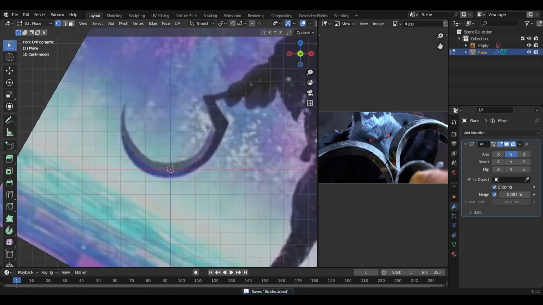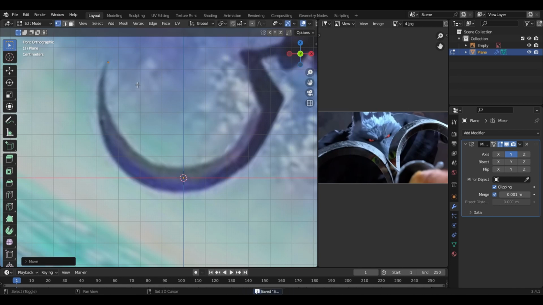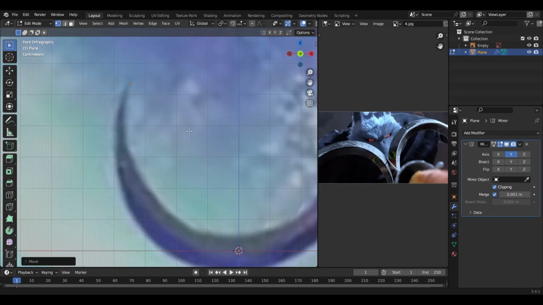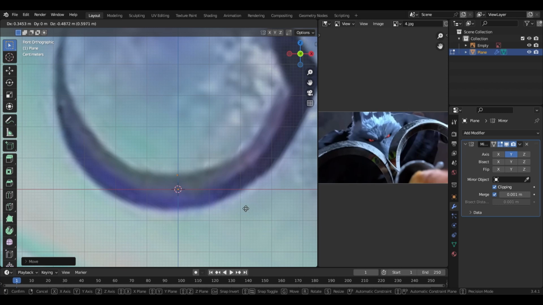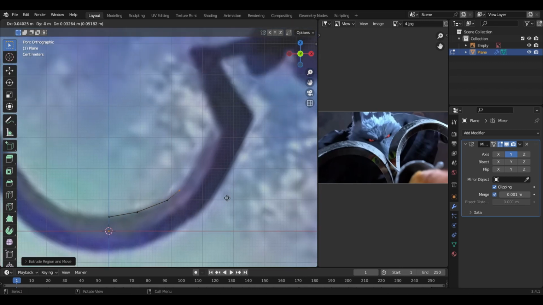Okay, first of all, let's start matching the reference. Let's put it over here and press E to extrude. Just try to match the reference.